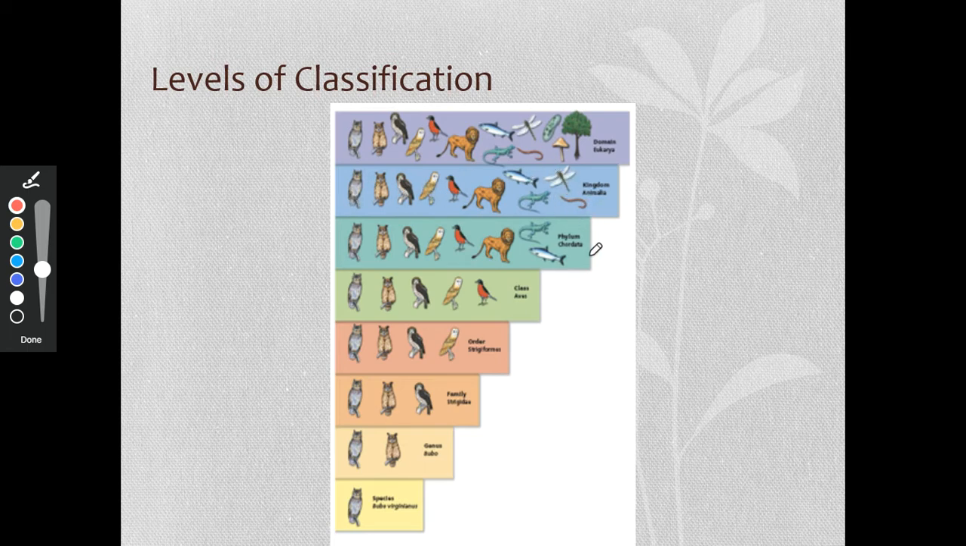Now we're going to move down to another level of classification. This is the phylum. This is phylum Chordata. A cord runs down the middle of our back, the spinal cord. So these are all vertebrate animals.